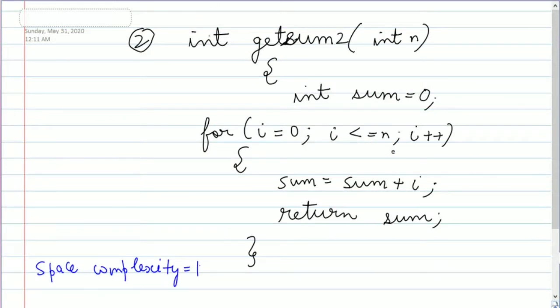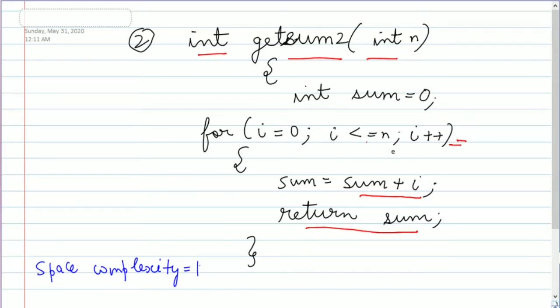Next, we have a program int getsum2(int n). Getsum2 is the method name. Then we have int sum = 0. Then there is a for loop, then sum = sum + i. Then return sum. So the time complexity will be O(n) because there is a for loop